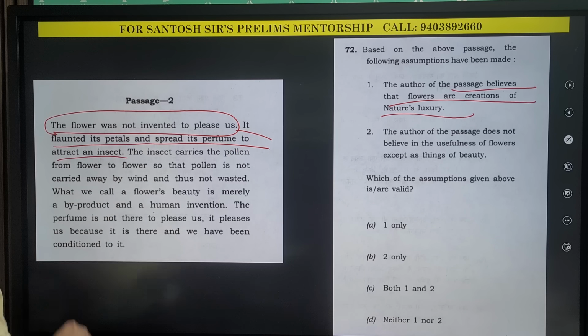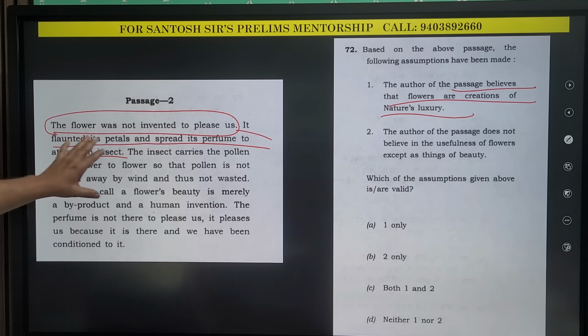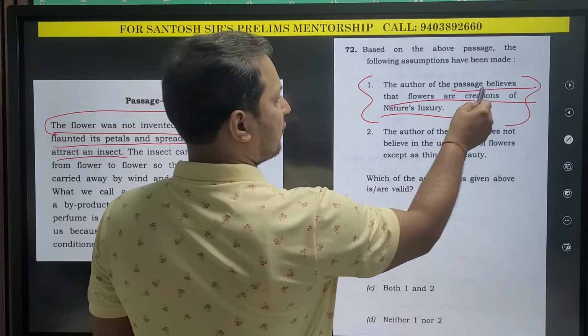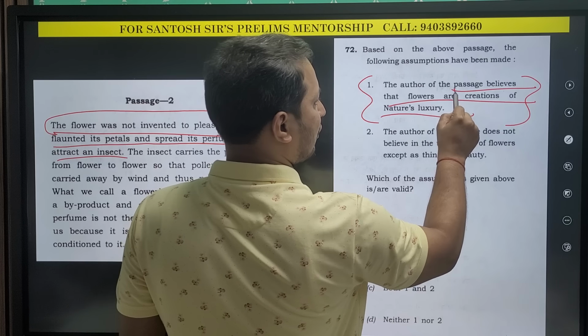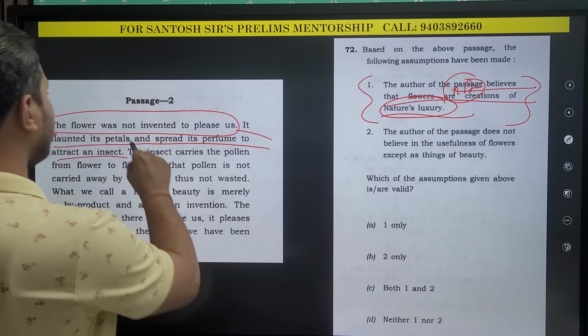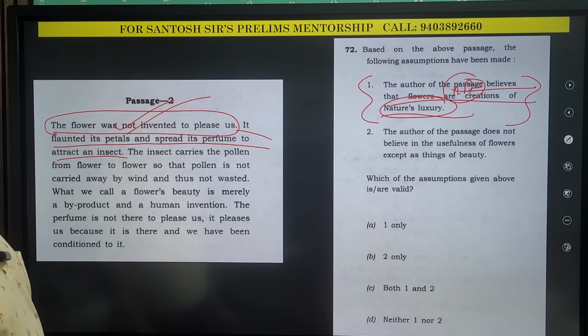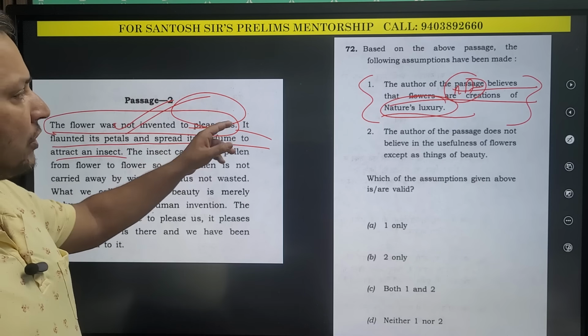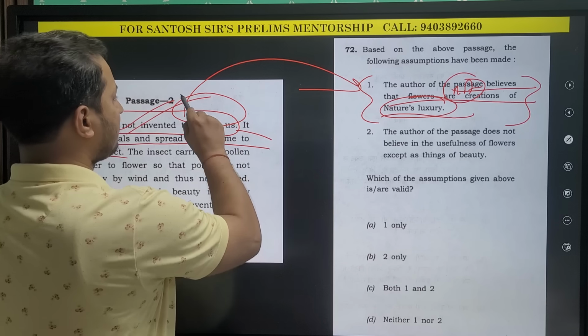If we look for the opposite, the author believes flowers are not the creation of nature's luxury. It is directly mentioned in the first statement that it is not there to please us.